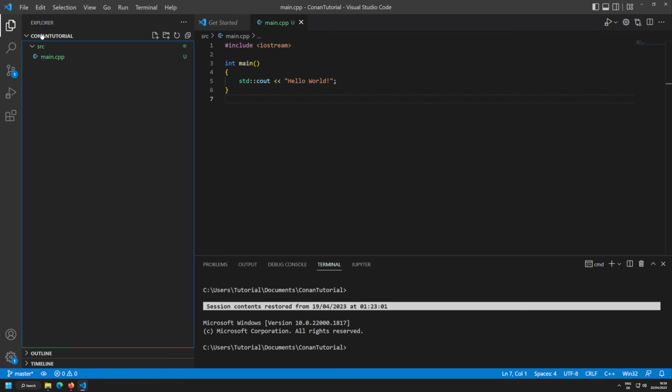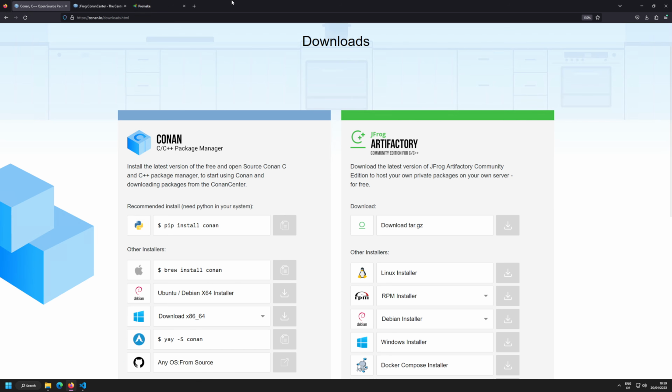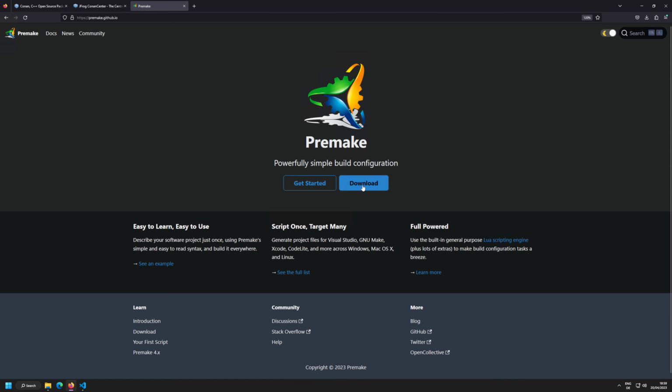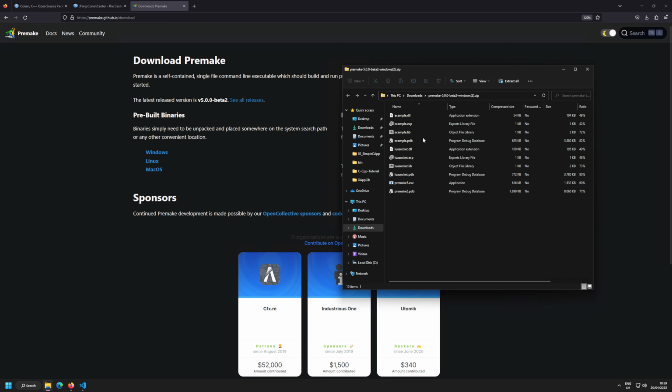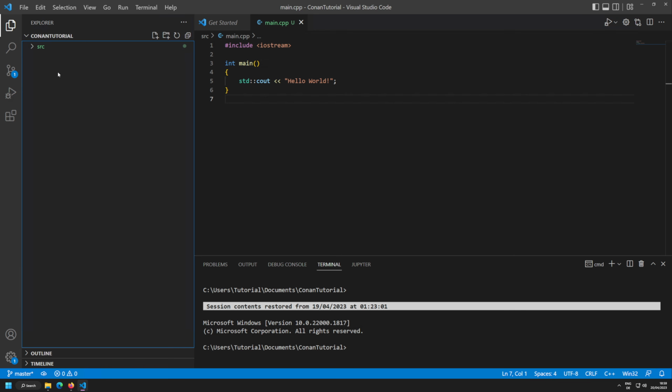Now, how can we build this? Well, I'm a Visual Studio guy, so I want to generate myself a Visual Studio solution. How can we generate a Visual Studio solution? We need a project system or a build system for that. I'm going to use Premake here, just the Windows version. We're not going to get fancy today and download a Linux version of that.